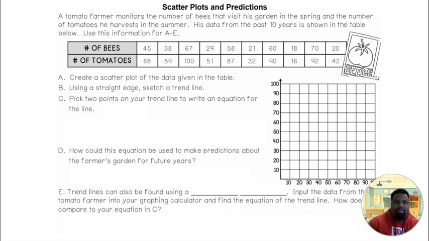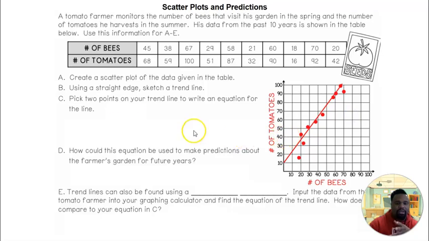It monitors the number of bees that visits the garden during the spring and the number of tomatoes. So we're looking at the relationship between the number of bees versus the number of tomatoes. A through D is basically looking at if we did this manually. If you did this manually, of course, you apply each ordered pair on a graph, and then you'll draw a line of best fit based off the data, and then you'll make an equation. So that's what A through D is talking about.